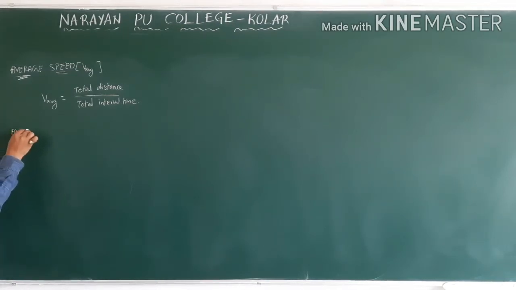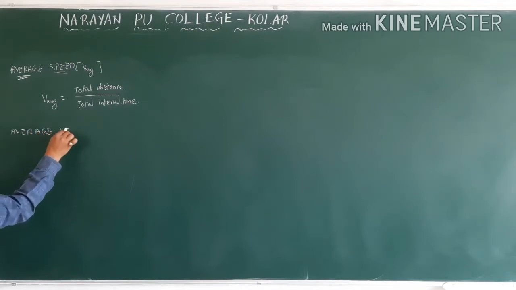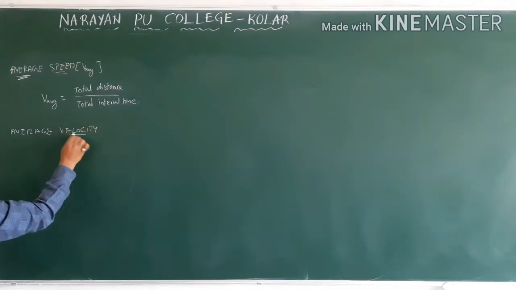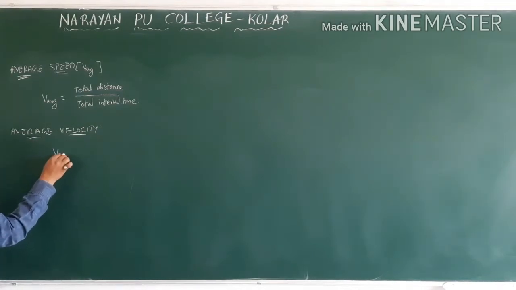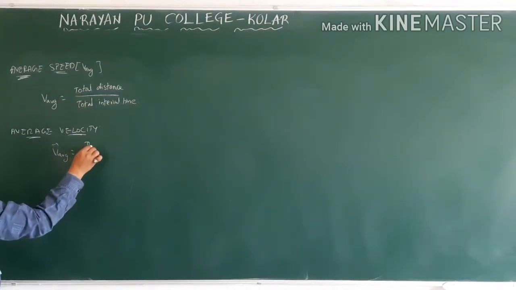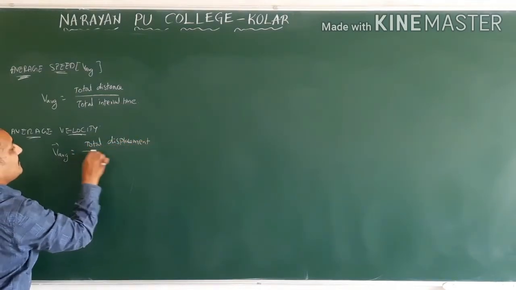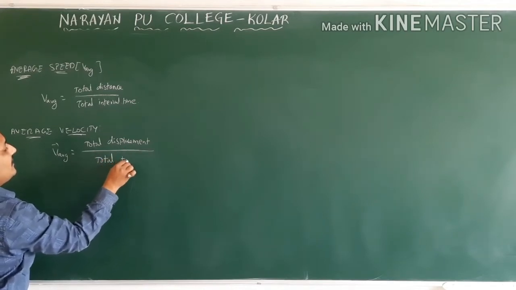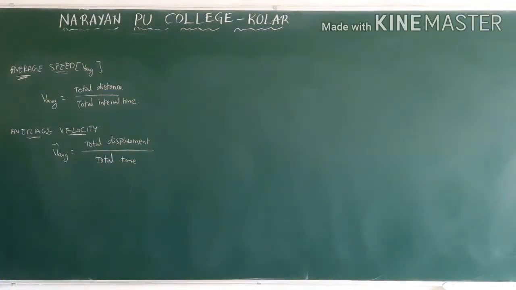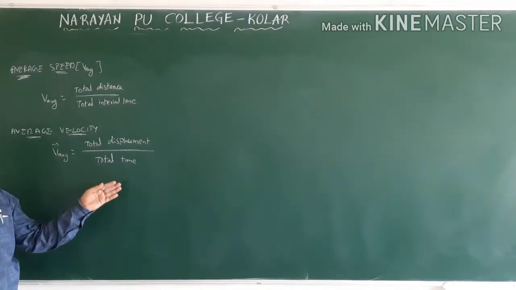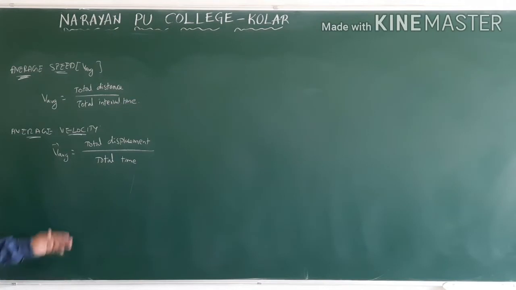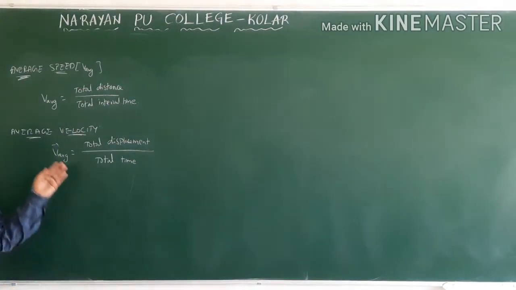Next, average velocity. What is average velocity? Total displacement in total time is called average velocity. Again, same as before: speed cannot be 0, velocity can be 0. Same like that, average speed cannot be 0, but average velocity sometimes can be 0.